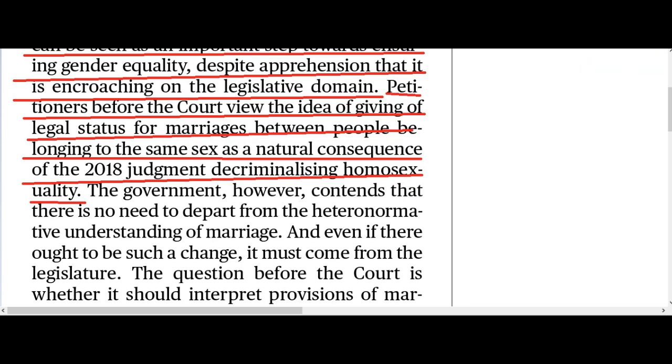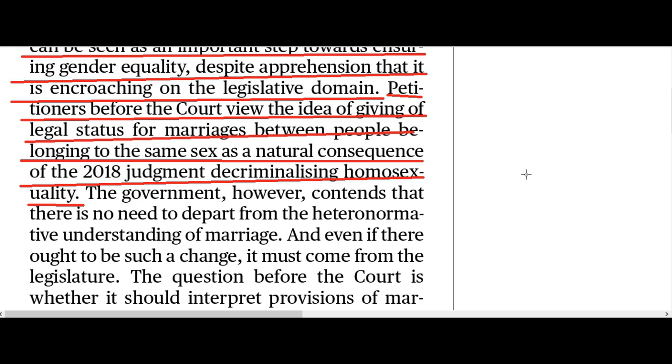Okay, so the 2018 judgment, in that judgment, Supreme Court decriminalized homosexual relationship or consensual homosexual relationship. Okay, so before 2018, sexual relationship between two persons of same gender, if both are male or both are female, was a criminal offense.